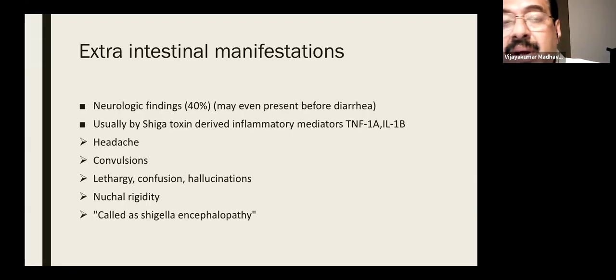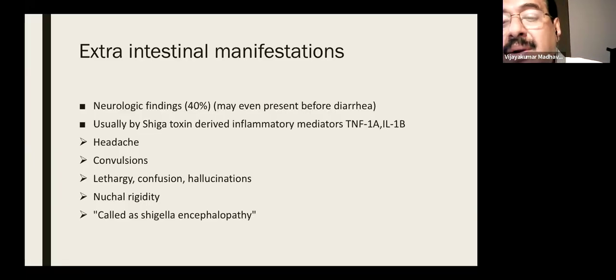The child will present with fever and features of encephalopathy, tiredness, and after admission will develop diarrhea and then dysentery. At least 40% of children will have neurologic findings early. So whenever there is a neurologic finding with diarrhea, the most important diagnosis to distinguish from others is Shigella.